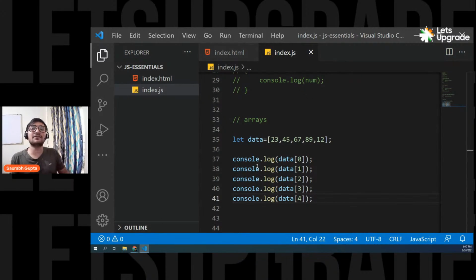So is there a much better way of doing this? If I want to access all elements, is there a much better and simpler way of accessing elements from an array so that I don't have to write the same thing again and again? Now again, it sounds like something that we have learned. I want to write something again and again. Have we learned something to do this kind of thing? Yes, we have learned it. We have learned something called loops.